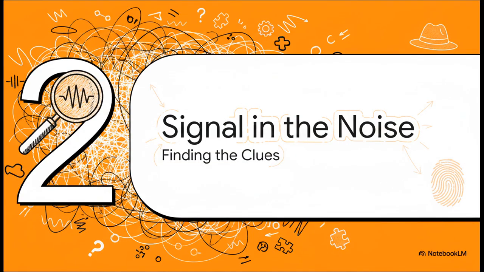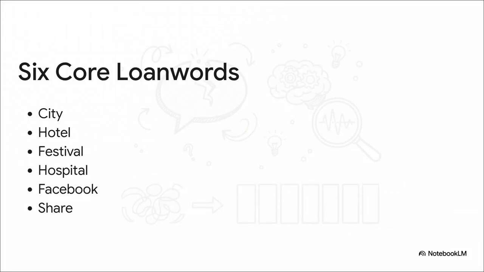Section 2, signal in the noise. Our job today is to isolate that tiny 15% to reverse engineer this lost plot. By meticulously stripping away all the repetitive auto-captioning junk, all those endless foreign tags, we're left with exactly 6 distinct geographic and digital breadcrumbs. Listen to this. City, hotel, festival, hospital, Facebook, share. They literally pierced right through the algorithm. Just hearing that list, your brain is probably already trying to connect the dots, isn't it? That is the incredible power of structured information.